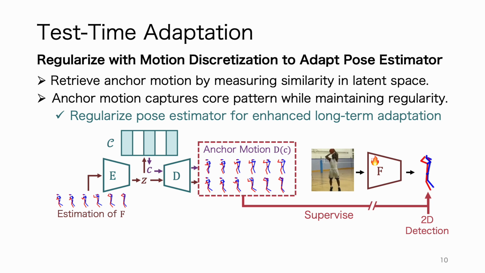We then supervise the adaptation of the pose estimator using this anchor motion, as well as the output decoded from the encoded latent feature Z and the 2D joint detections obtained by off-the-shelf models such as OpenPose. We observe that this anchor motion could capture the core motion pattern of the observation. Meanwhile, discretization filters out high-frequency noise, making the anchor motion more robust against error accumulation and better preserving the motion regularity. Consequently, it enhances long-term adaptation.